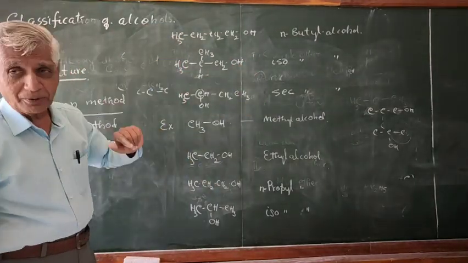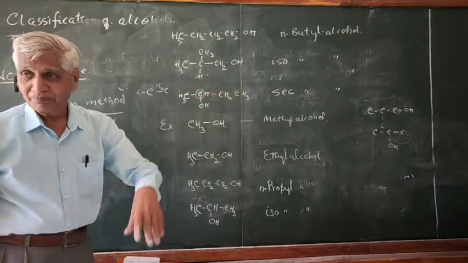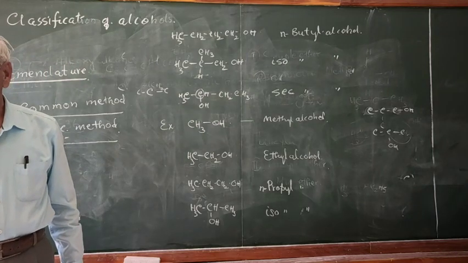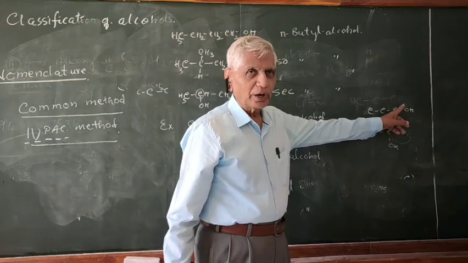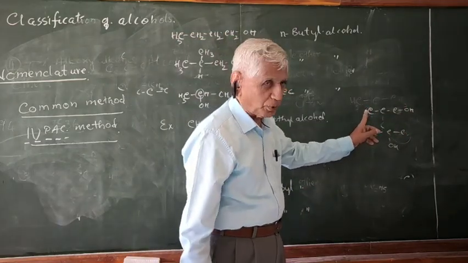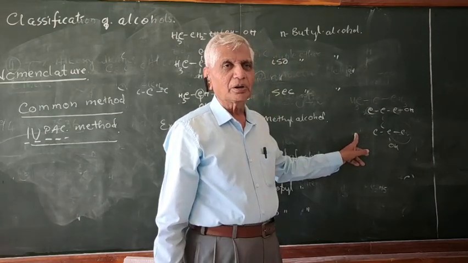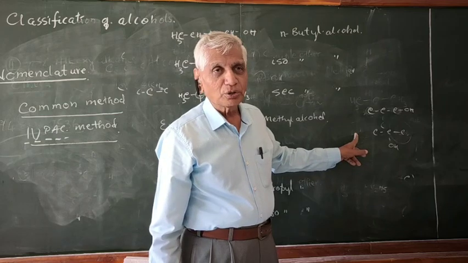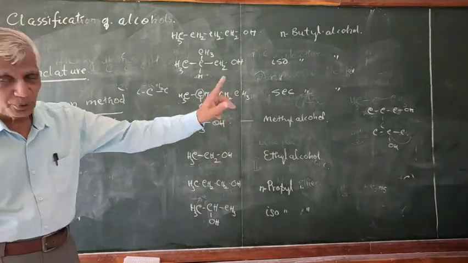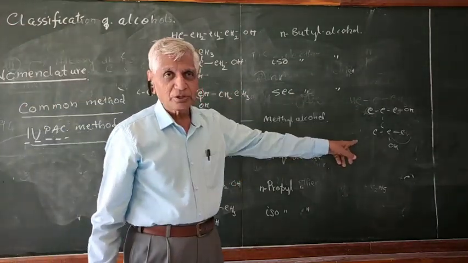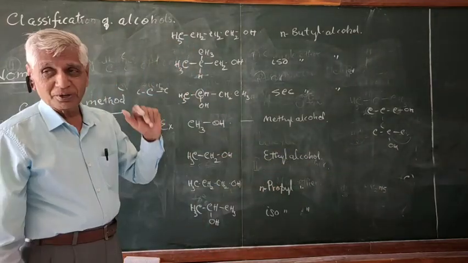This is called N-butyl. This branching is called isobutyl. This is called secondary butyl. Follow? Don't confuse. In the case of propane, only the position of OH is different. So this is N-propyl alcohol, this is secondary propyl alcohol. Instead of calling it secondary propyl alcohol, it is called isopropyl. There is no other alcohol here. Whereas here 3 different compounds are there. Only 2 compounds here. Therefore, this is called N-propyl, this is called isopropyl. Don't confuse. Here, 3 structures are possible.